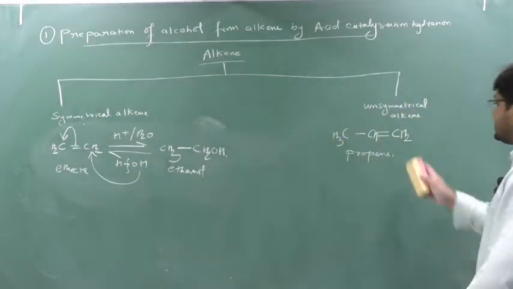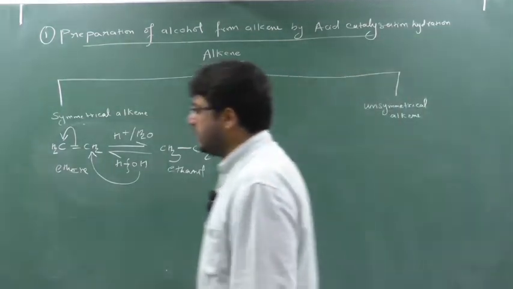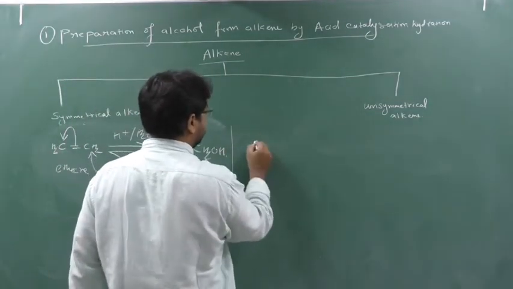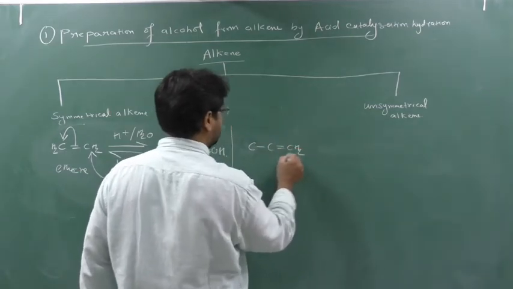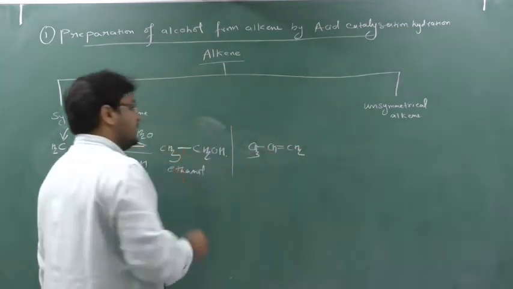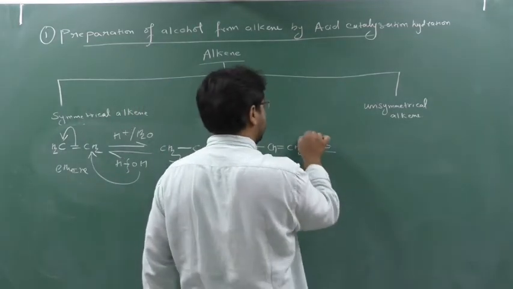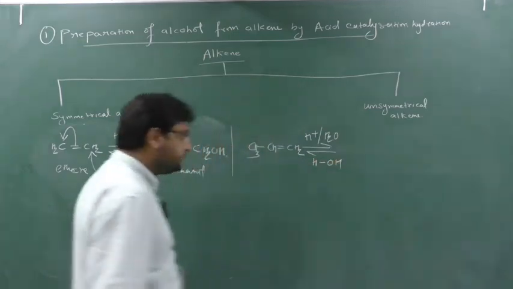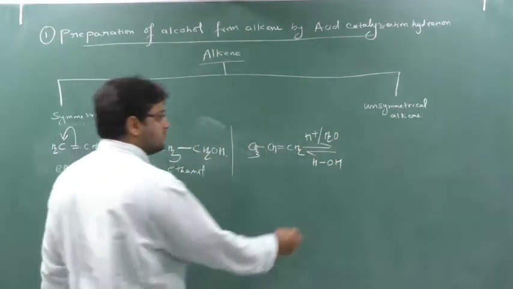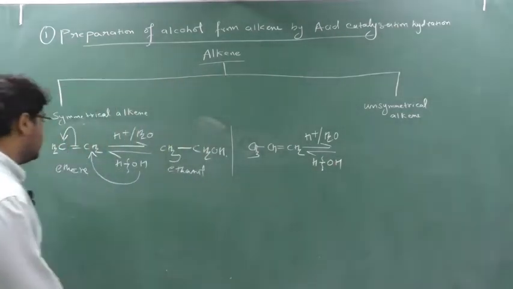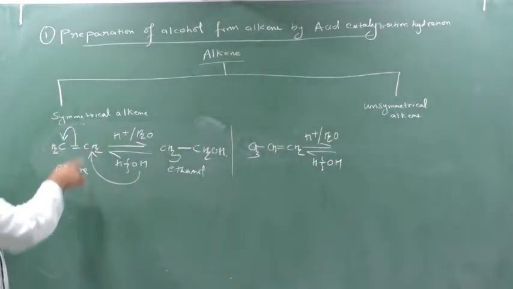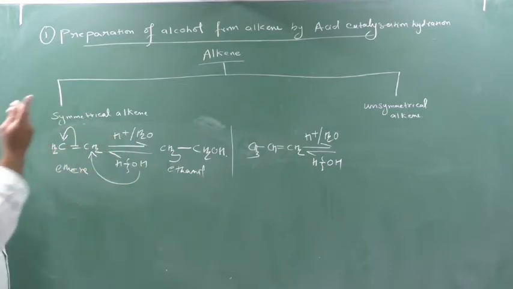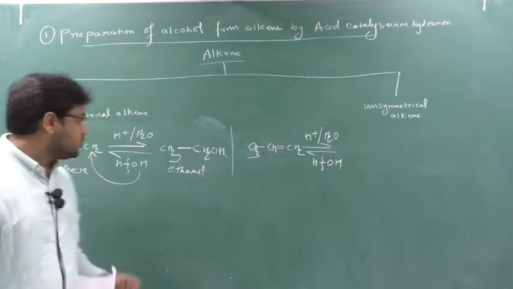Now we will go with the unsymmetrical alkene. Now what is the issue with unsymmetrical alkene? See here, this is an unsymmetrical alkene. Here also H plus in the presence of H2O. So here H and here OH. Clear? Now here also this OH gets broken. In a symmetrical alkene, this OH can attack on this carbon or on this carbon. Both it can attack, no? So we get the same answer.